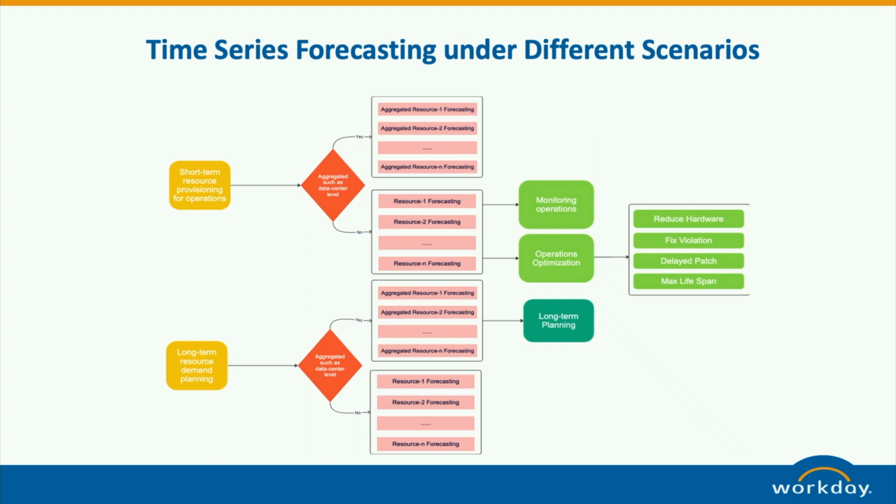But for the long-term, it's more about demand planning, because demand planning is usually long-term. Once we have forecasting results, there are many applications on top of that. For example, we can have optimization, and there can be different types of optimization, such as fixed validation and delayed patch, and so on.